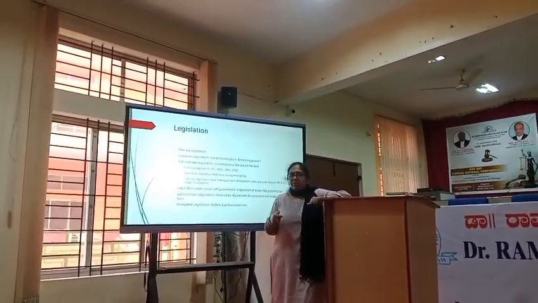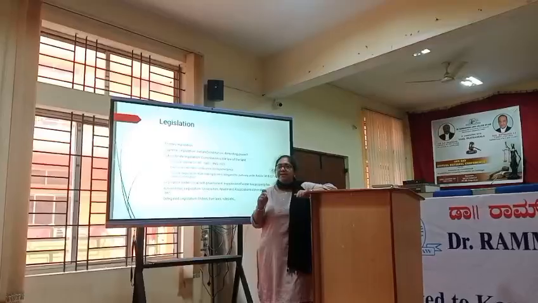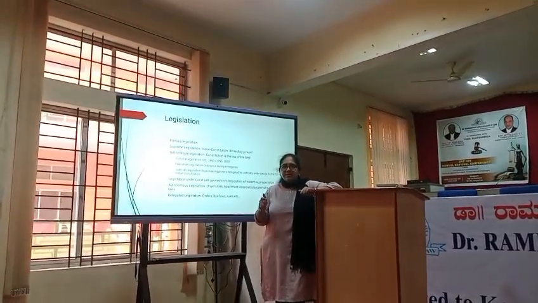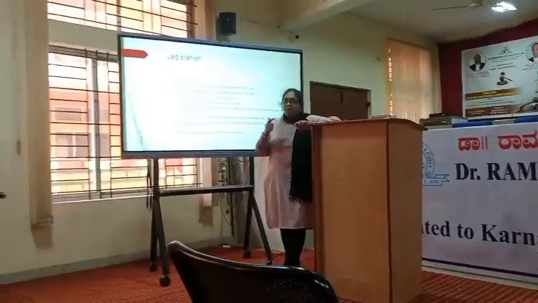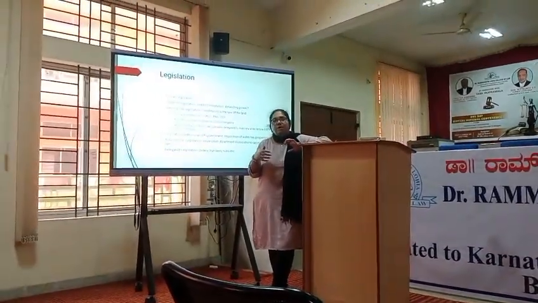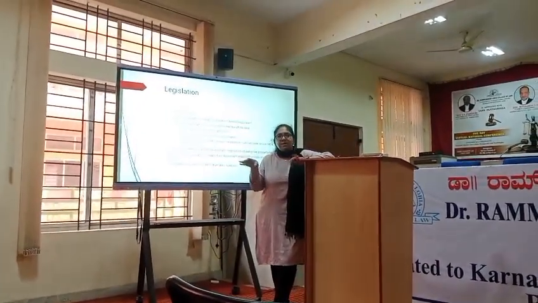So here you have to know that there are two things. One is the simple majority way and the special majority way. In simple majority, it's like 50% of the house should agree for it. And in special majority, two-thirds of the members of the house should agree for the bill. Then only it will be passed in the particular house.